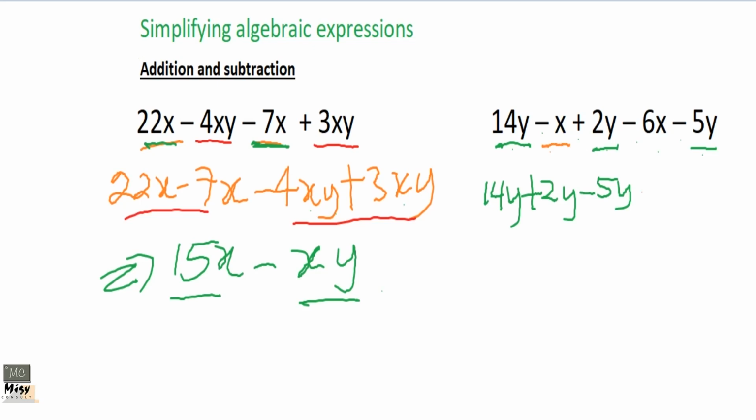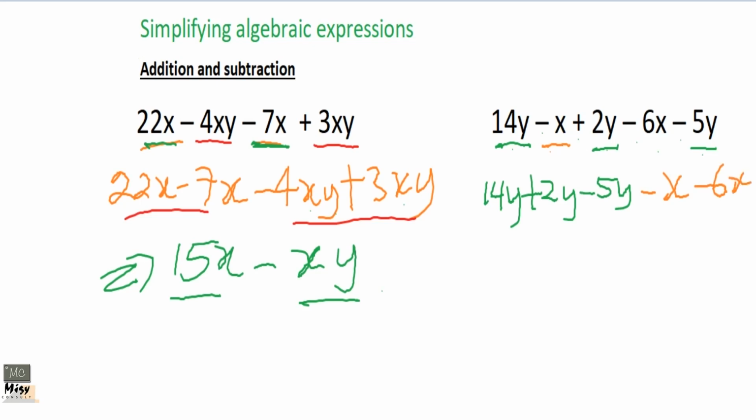Minus x, sorry. Let me write the x first because it comes before the 6. Minus x. Okay. Then we are looking for, because now the term here is the x term, and it's minus 6x, so they are also the same term. That's why we are using the same color, minus 6x.